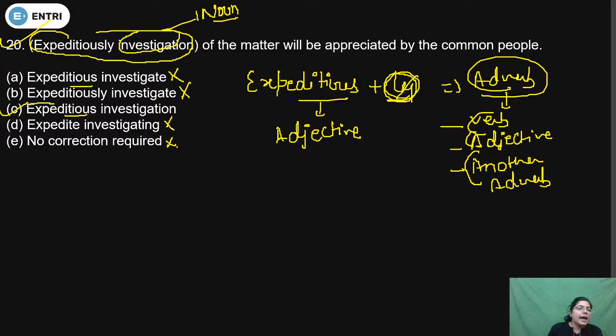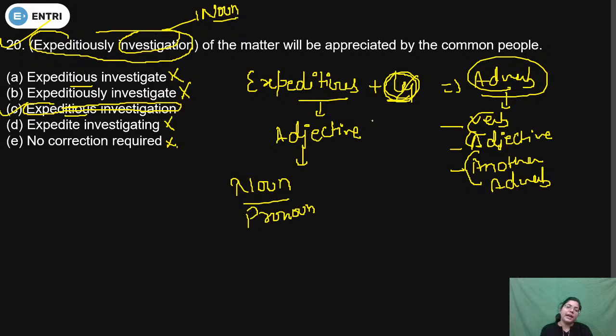Expeditious investigation will be the correct one because before a noun only an adjective can be used, because an adjective is a word which is used to qualify a noun or pronoun. So that is basically the difference between adjective and adverb. An adverb can qualify a verb, adjective or another adverb.